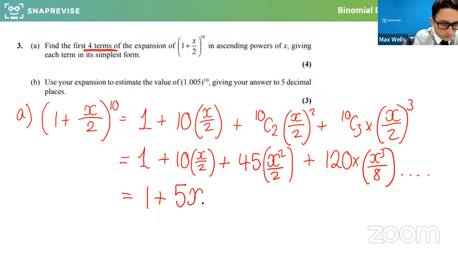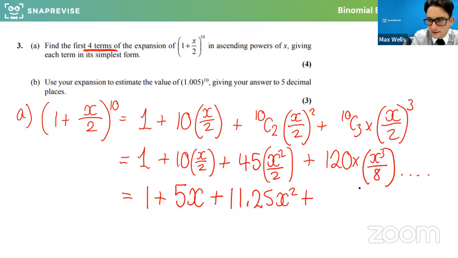They won't ask for the whole thing. They'll ask for the first few. And then that's it as well. And 120 divided by 8. And so we're going to get 15x cubed. And they're your first 4 terms of that expansion.